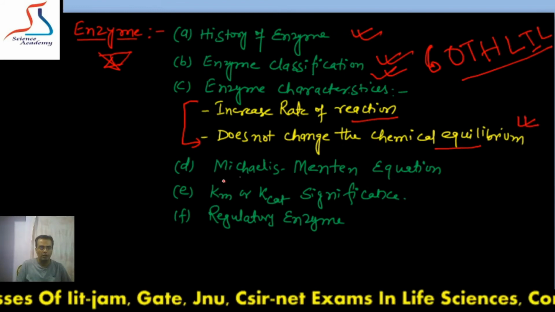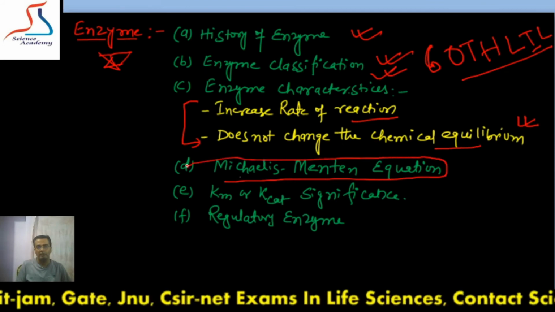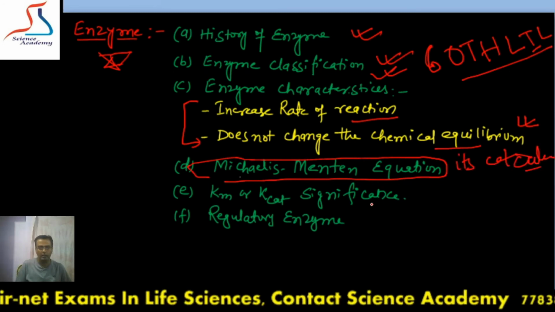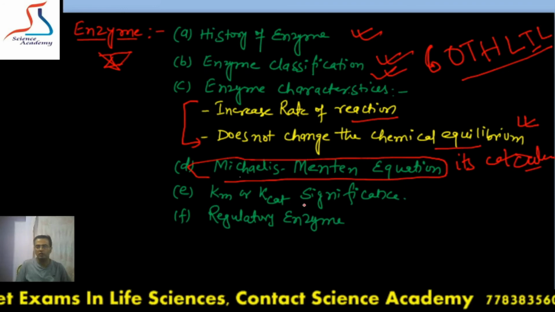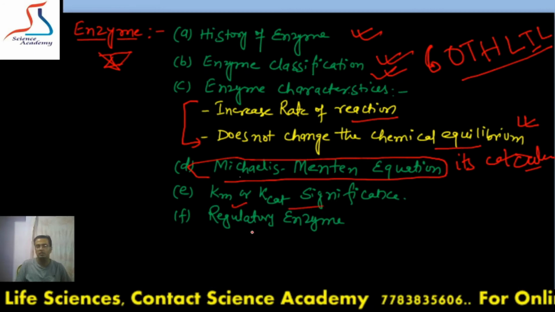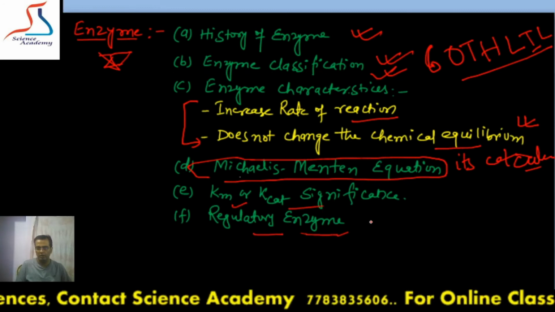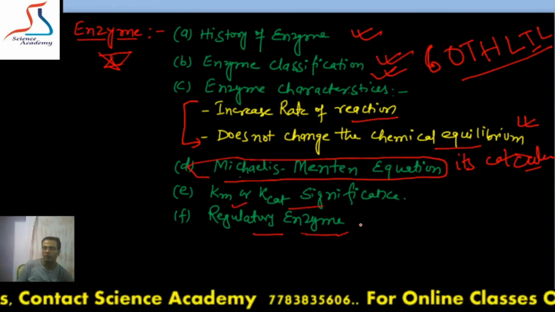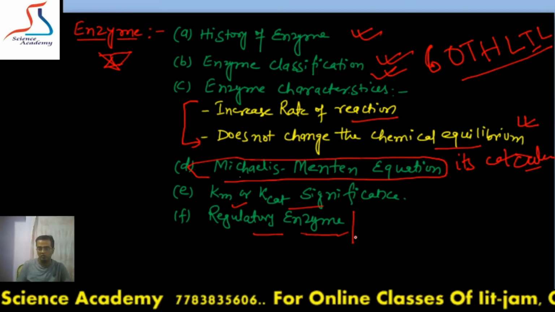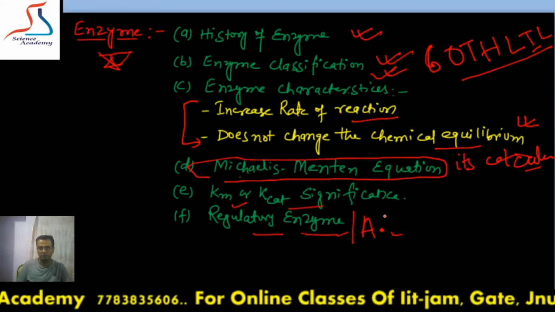After that, the Michaelis-Menten equation. This is another very important topic, mainly the derivation and its calculation. Very important. Then Km and Kcat significance, which is called turnover number, and affinity of enzyme with the substrate. And lastly, in this topic you have to study the regulatory enzyme, which is a multimeric protein, taking the example of hemoglobin or glutamine synthetase. These are the enzymes which regulate metabolic pathways. We also call them allosteric enzymes. So study the detail about this.